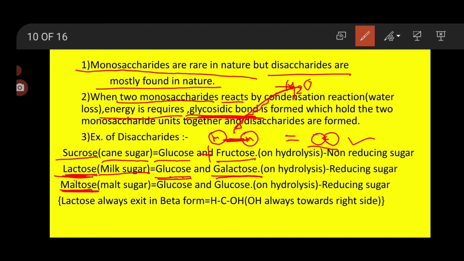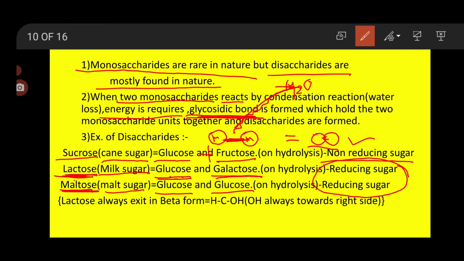How is maltose sugar forming? When one glucose molecule combines with another glucose molecule, one water molecule is also released, energy is also required, and it forms maltose. Now, sucrose is a non-reducing sugar. Non-reducing sugar means it never releases hydrogen. Lactose and maltose are reducing sugars. Reducing sugar means they release hydrogen.